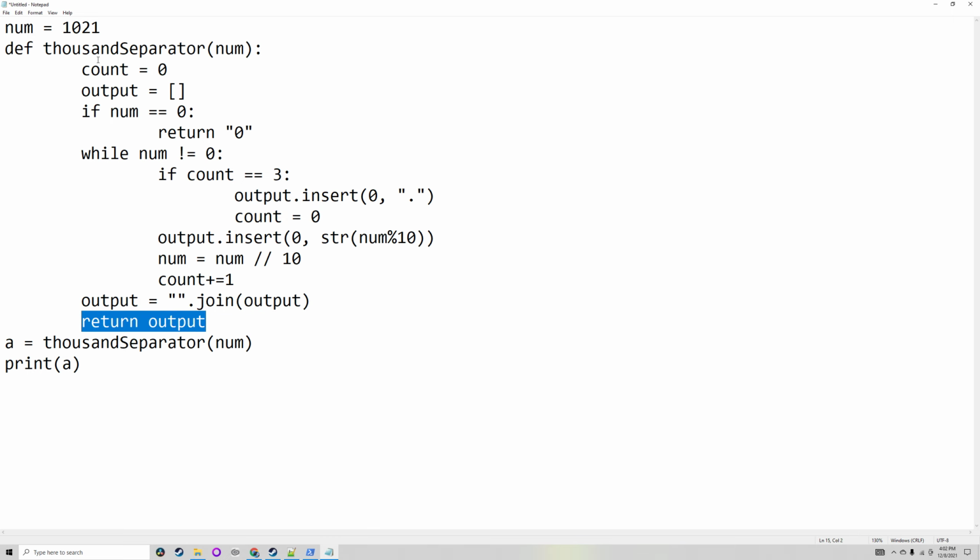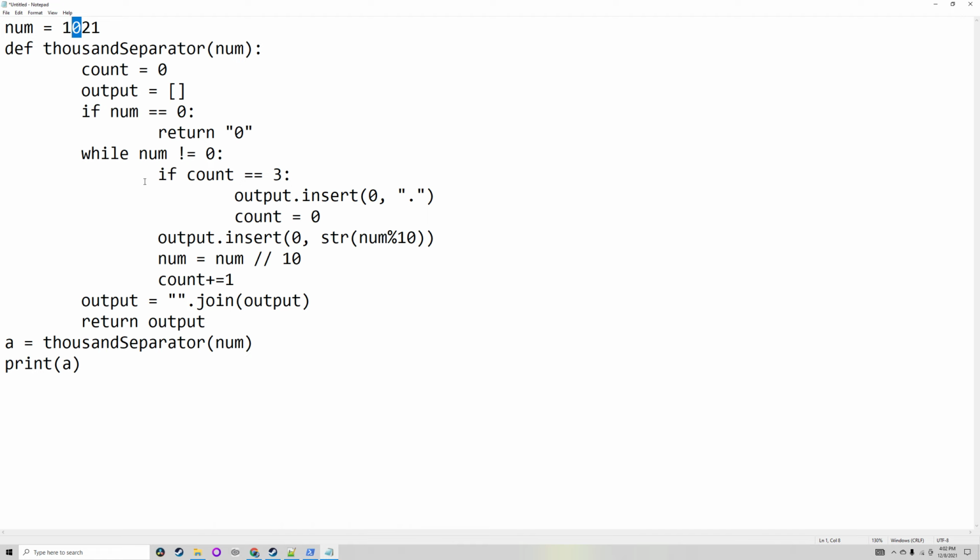So for this case, it will have output. It would get modulo 10, which would be 1, then divide by 10, rounding down, so get rid of the 1, and then increments count. It'll do that again with 2, and again with 0.